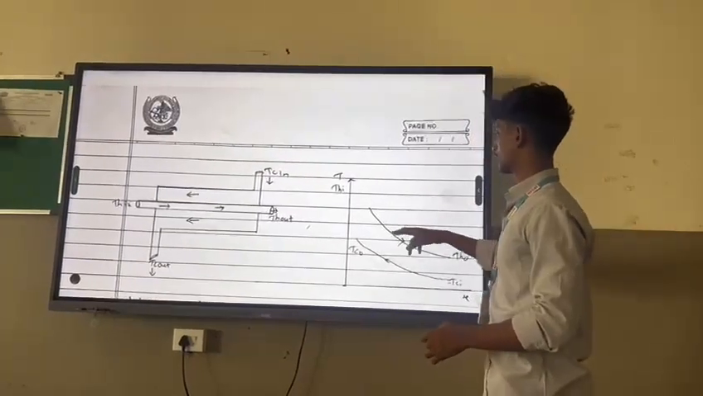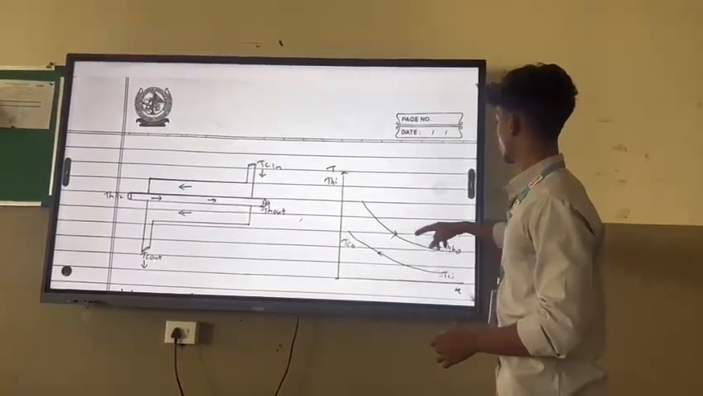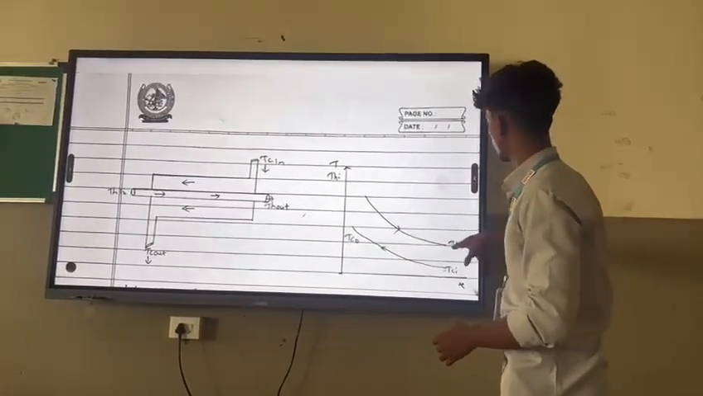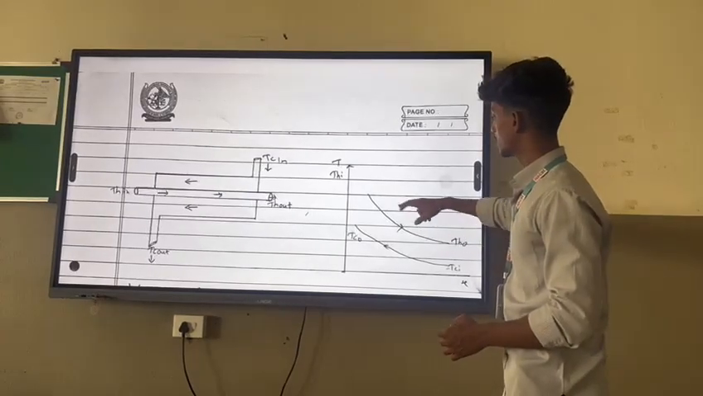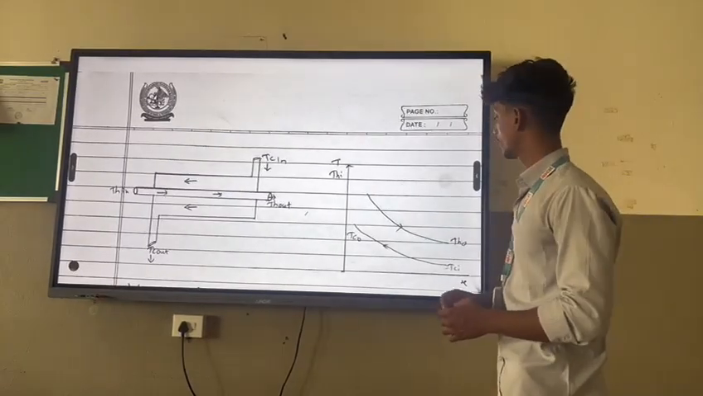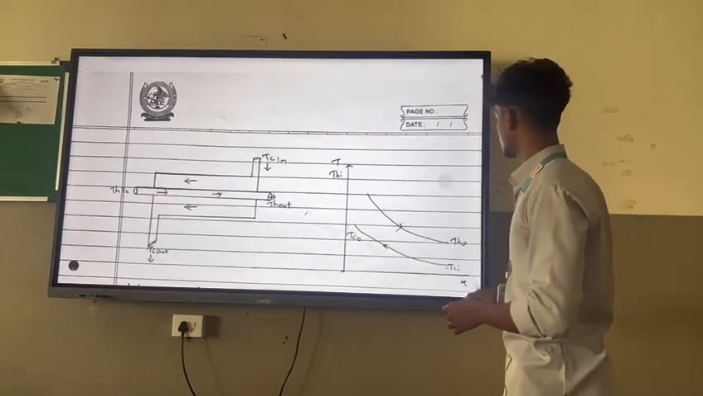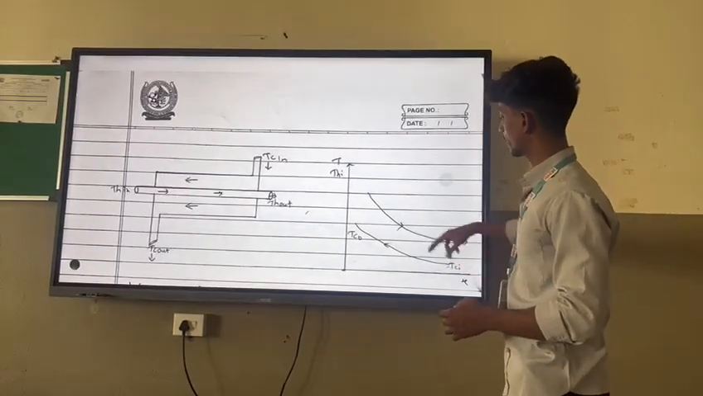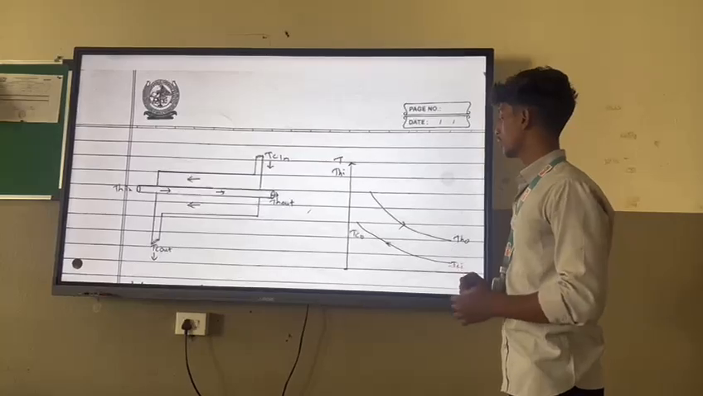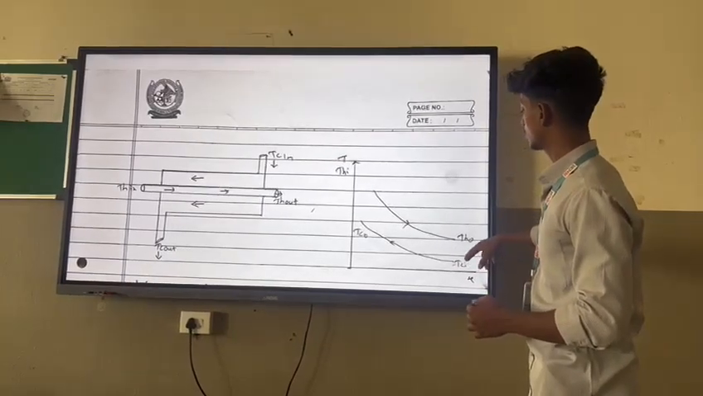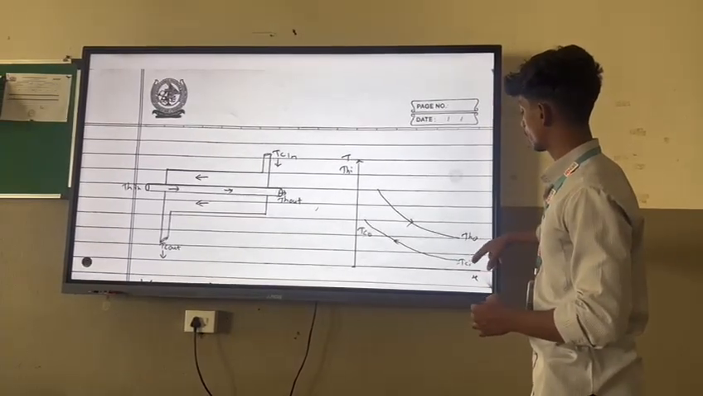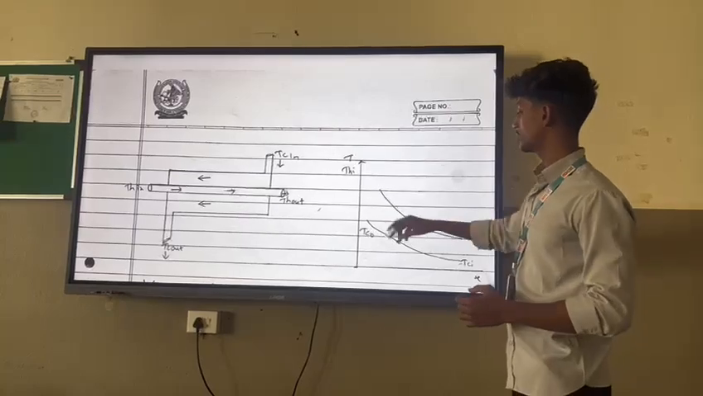Here is the graphical explanation where the hot fluid inlet is from here and hot fluid outlet is from here. Here we can see how the fluid temperature is decreasing as the length increases. Cold fluid inlet is from here and cold fluid outlet is from here. We can see that the temperature of the cold fluid is increasing as the distance increases.